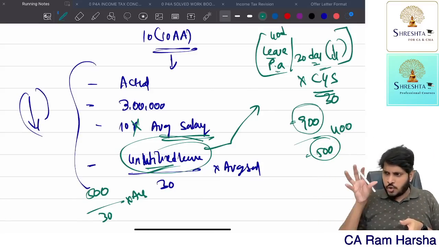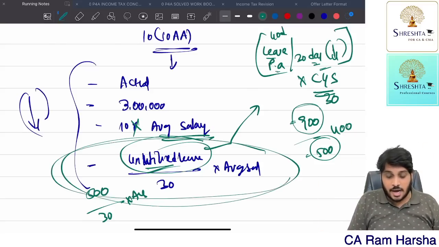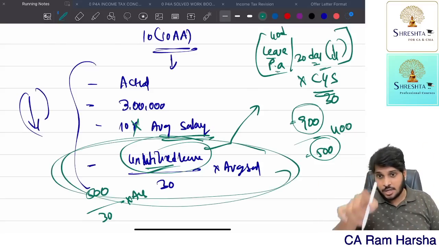For 30 days you are getting this much average salary. For unutilized leave, how much? That is the 4th criteria. Listen to the past 5 minutes once again, you will get clarity.